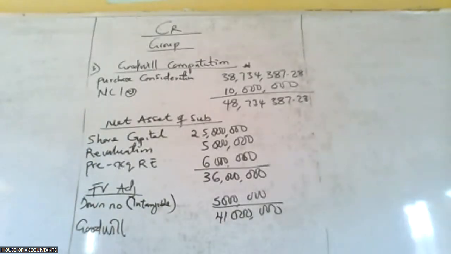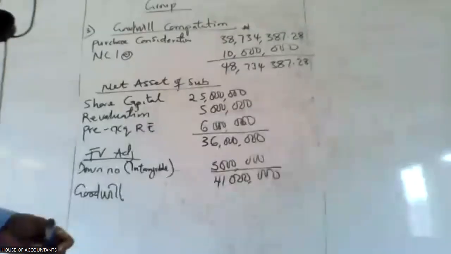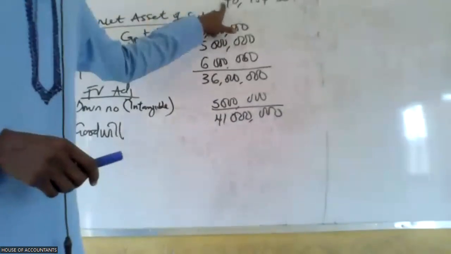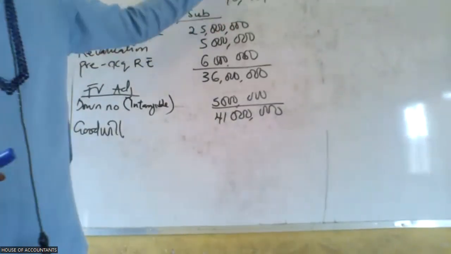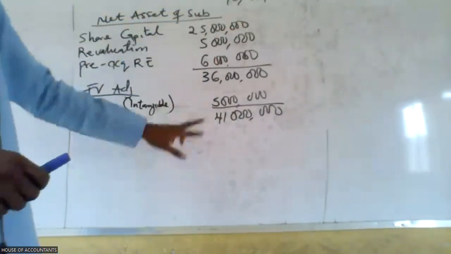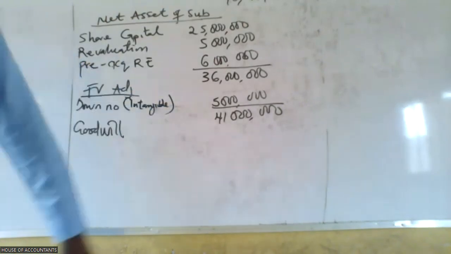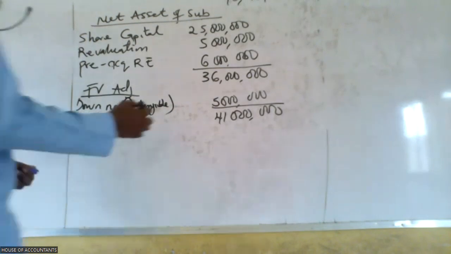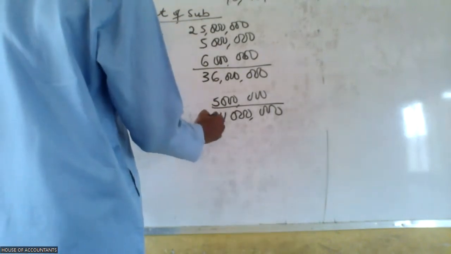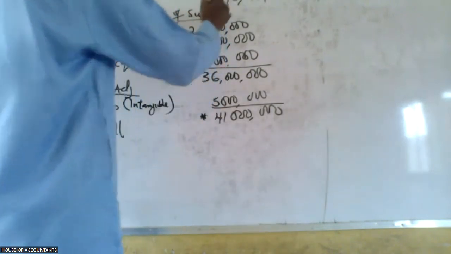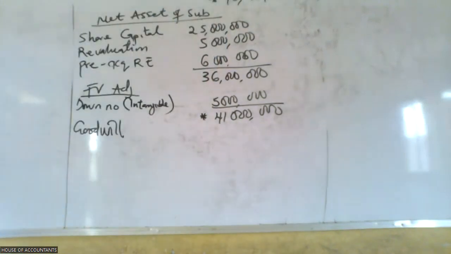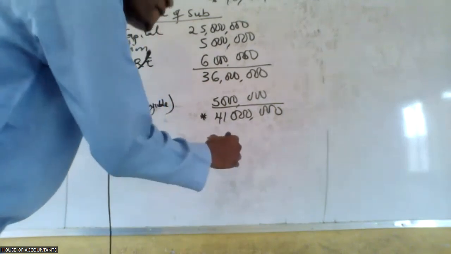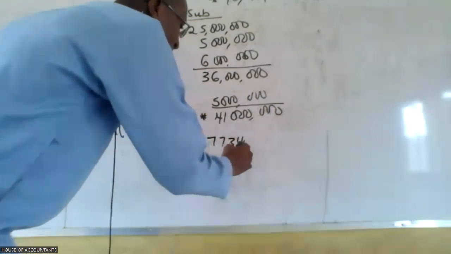So to get our goodwill is simple. All we have to do is this figure, 48, which is the total purchase consideration and the NCI, minus the total net asset. What is the difference between the two? That is this minus this. What do we get? 7734.